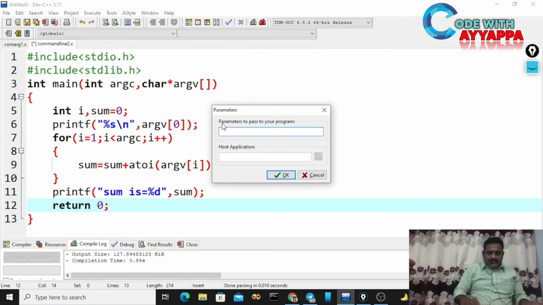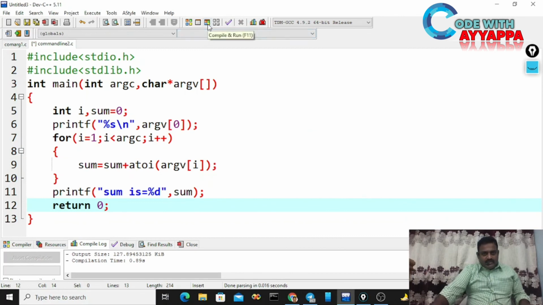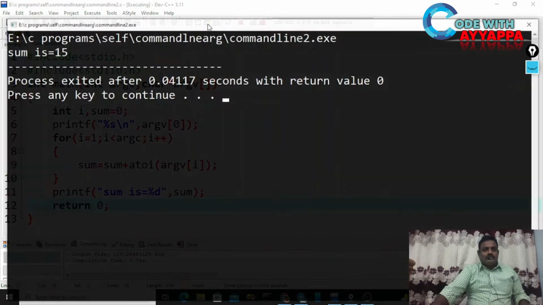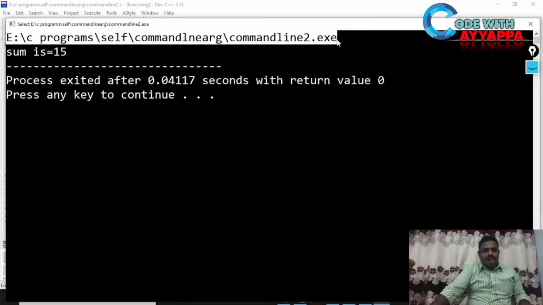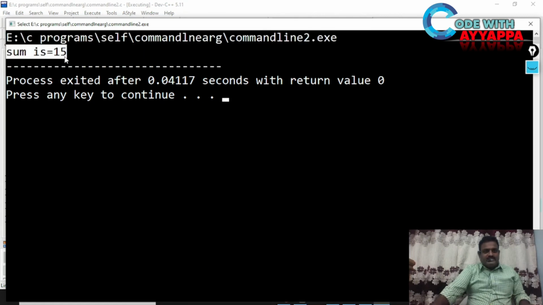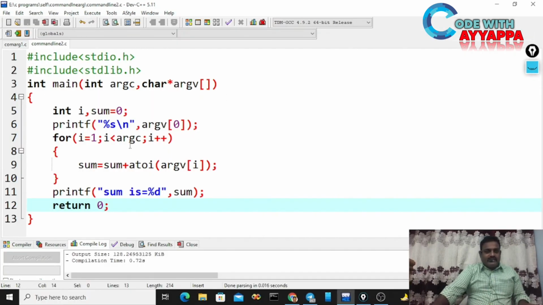Now go to execute, go to parameters. Type the integers 1, 2, 3, 4, 5. I am taking 1, 2, 3, 4, 5 as an example; you can take any numbers. Click on OK, then click on compile and run. What is the output? The first line is the program name only. The second is sum is 15, which is 1 plus 2 plus 3 plus 4 plus 5. How am I converting? With the help of the atoi function.